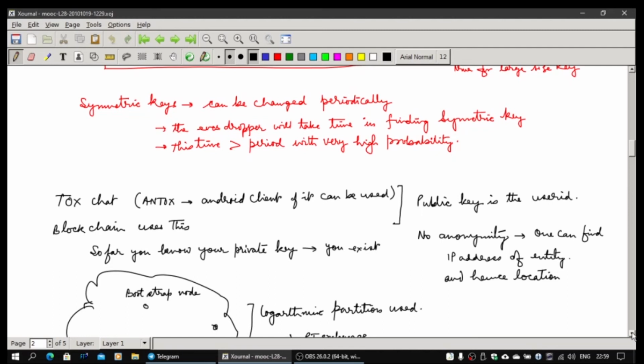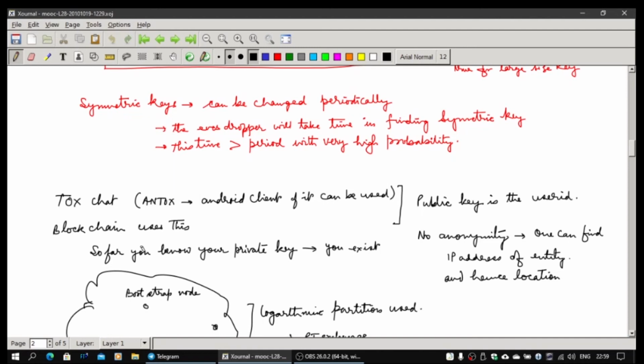Now the public key is the user ID in this case, and of course there is no anonymity, as I mentioned, so one can find the IP address of the entity and hence its location. So this is actually not anonymous in that sense. Of course, a common man has to first get the IP address of the other side, but since it's going through multiple hops, unless you know everybody in the hop, you will not be able to figure out what the IP addresses are. This can be made even more secure. Tor is essentially based on that.